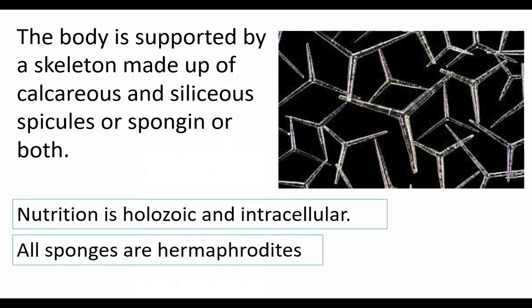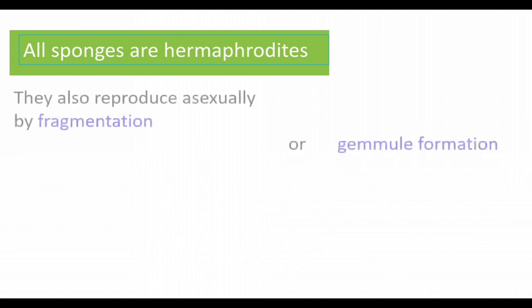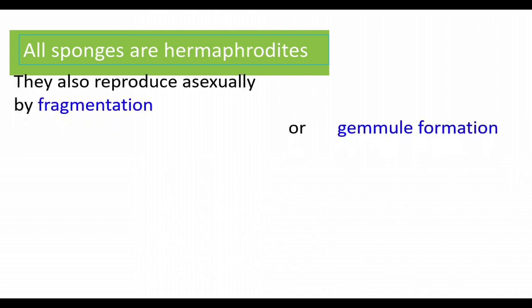All the sponges are hermaphrodites. A hermaphroditic animal has male and female reproductive organs in a single individual. Both male and female reproductive organs are found in a single individual. So sponges are hermaphrodites. Sponges reproduce asexually by fragmentation or gemmule formation.